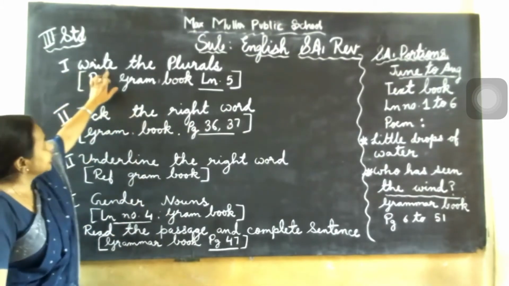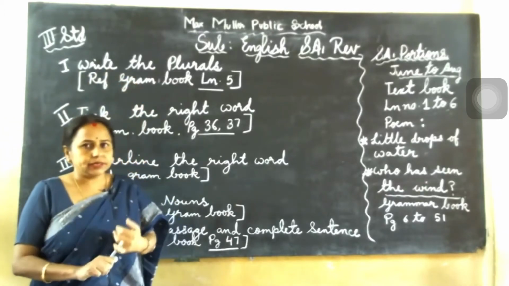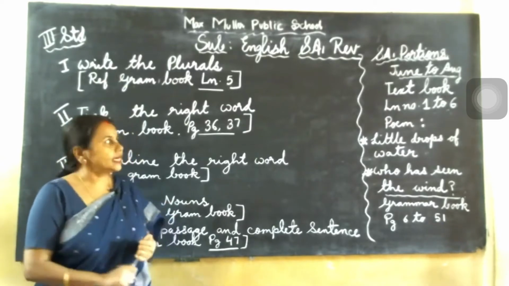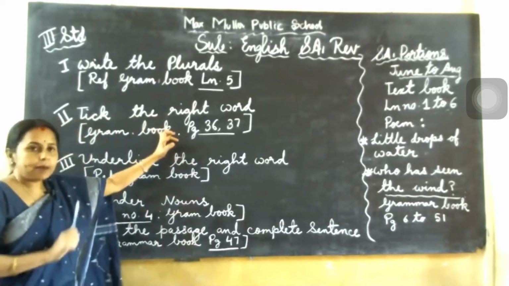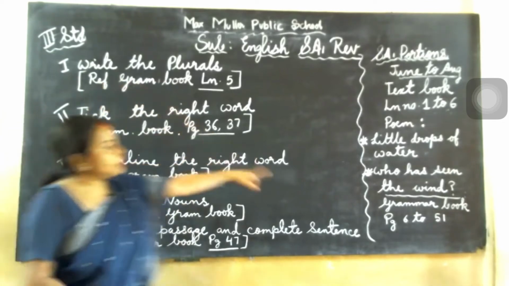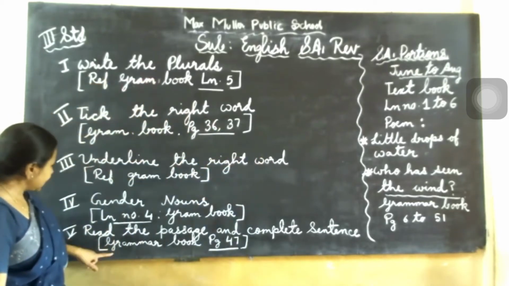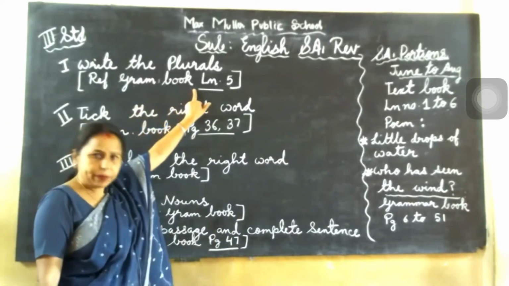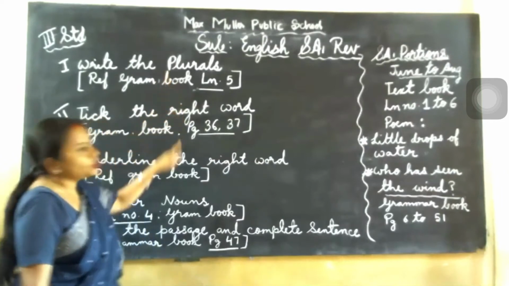So first one is write the plural. Now I told you have to read the textbook exercise. If you have joined late, you have to complete it because you already completed all the exercise, and from the exercise only all this one you'll get. Grammar book, that grammar book I told you page number 6 to 51 you should see. From there only 5 mains I have given, children. So I have mentioned the lesson which lesson I have taken, page number also I have mentioned. So this one you note it down, children.